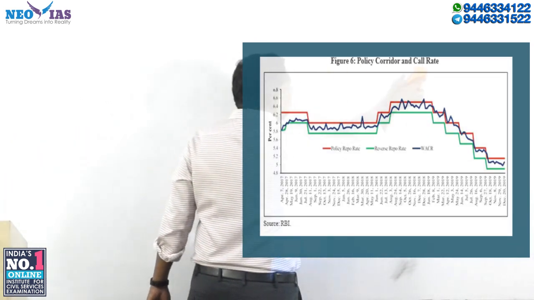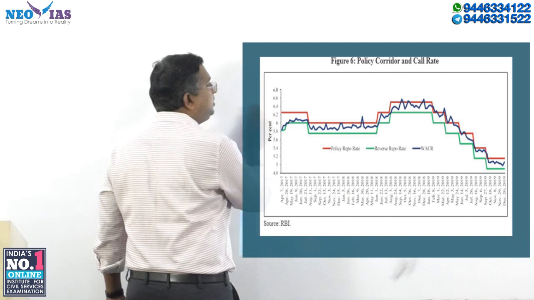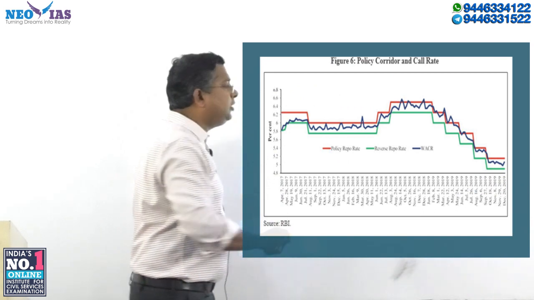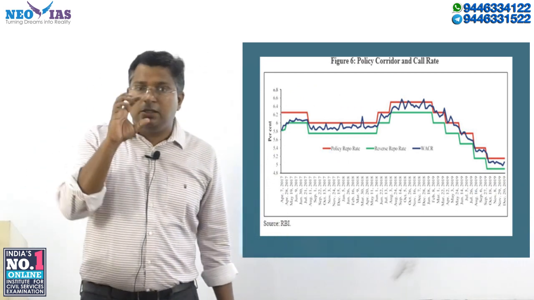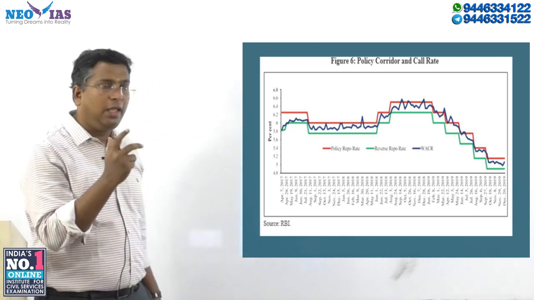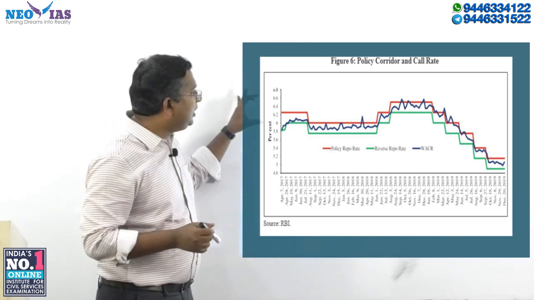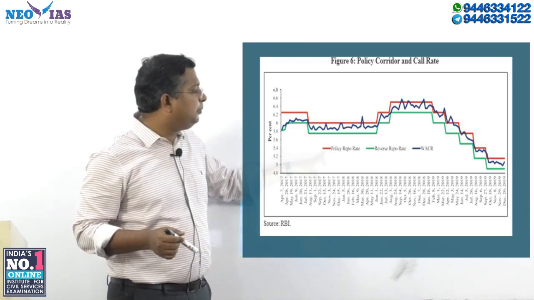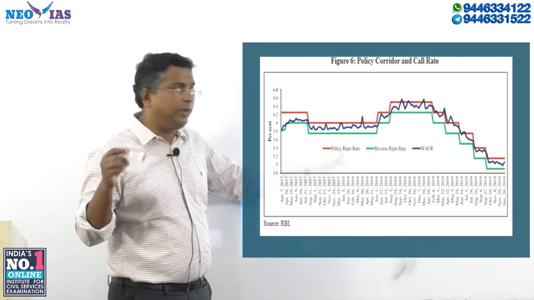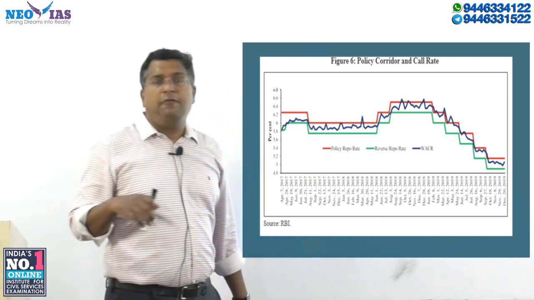Now, another interesting thing the economic survey discussed is the policy corridor and call rate. Normally, the basic difference between repo rate and reverse repo rate is 25 basis points, and that is the policy corridor, though 2019-20 was different. This red line is the repo rate. We call it the policy repo rate because what is announced in the monetary policy is basically the repo rate. Automatically the reverse repo will also change. This green color is reverse repo and blue is the weighted average call rate.